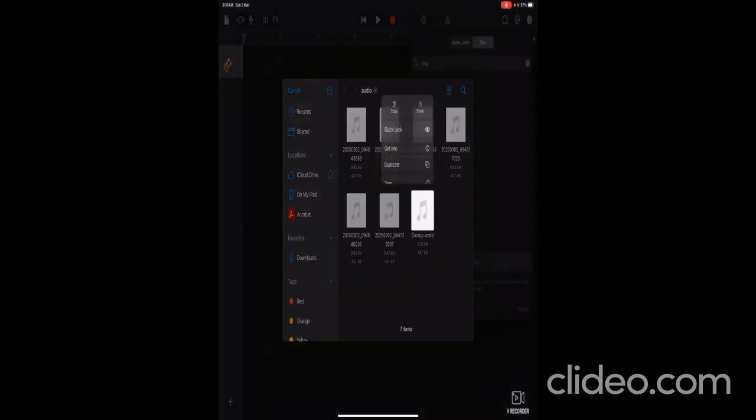Okay, wait. So now you hold click and then click copy. And then you go here. You'll see this one. Just disable it. And now click. You'll see paste. And then click allow paste.